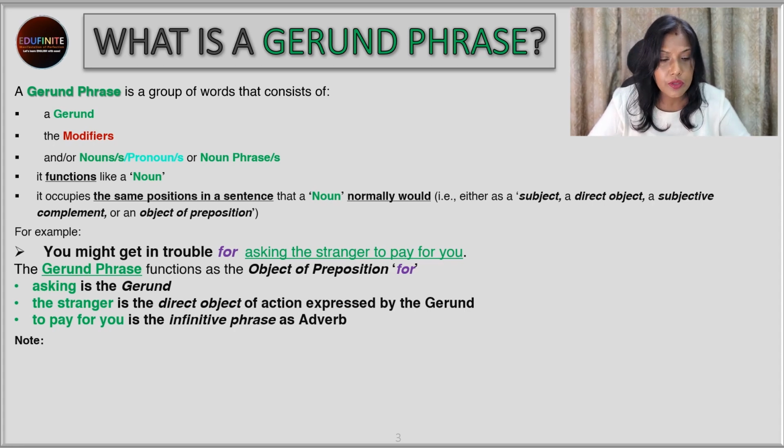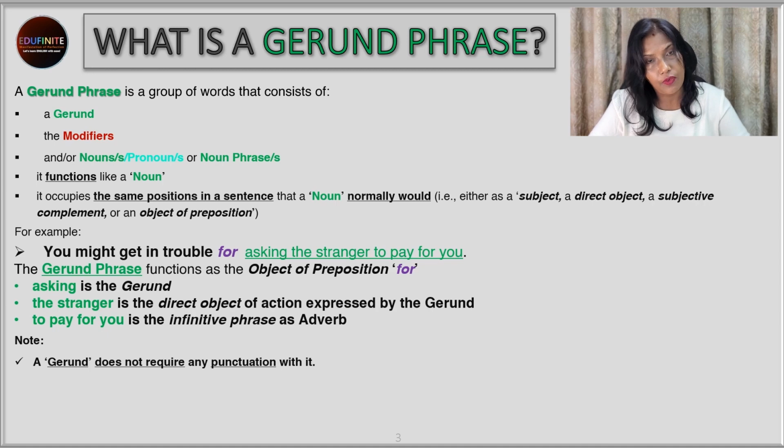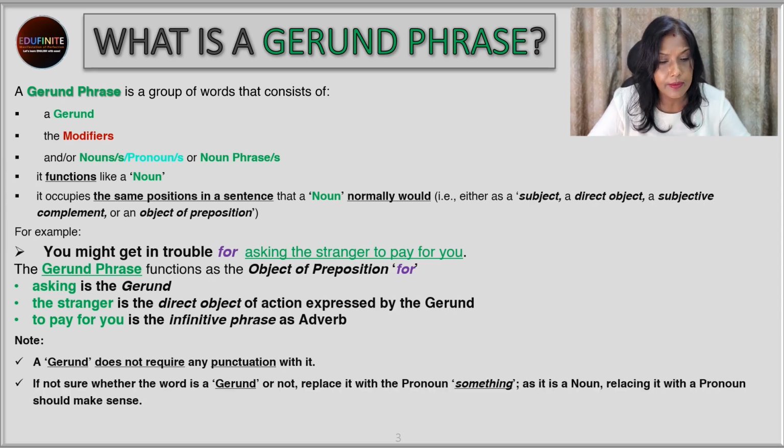Well, you have to note a few things over here. A gerund does not require any punctuation with it. So when you put a gerund, you don't have to worry about any punctuation. You just have to continue simply writing it. Next, if not sure whether the word is a gerund or not, replace it with the pronoun something. As it is a noun, we can replace it with a pronoun and it should make sense.